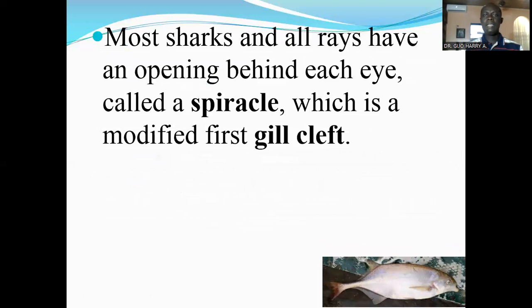Most sharks and all rays have an opening behind each eye called the spiracle, which is a modified first gill cleft. So it's a kind of gill cleft, but it's called the spiracle. It's modified.